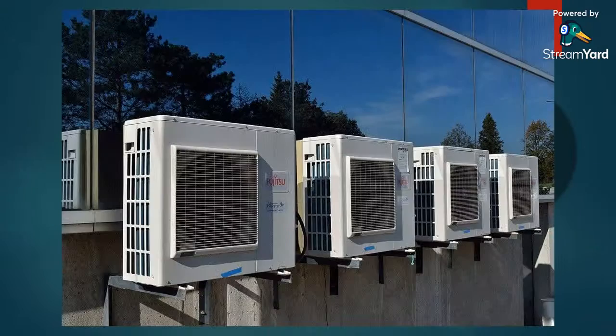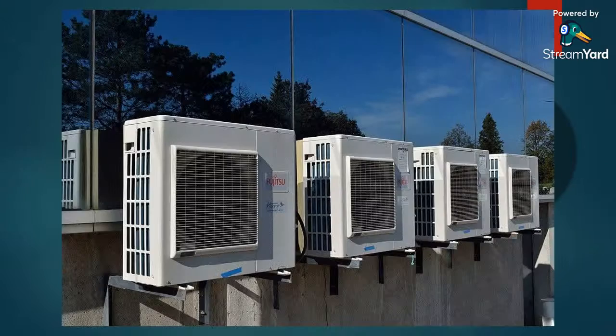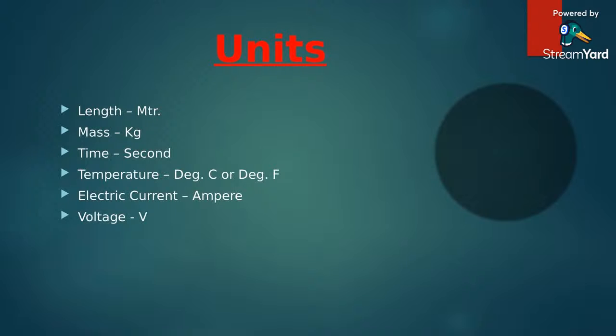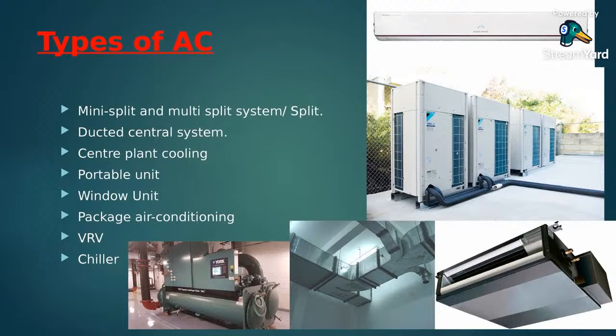We will also see all types of air conditioning: VRV, split, ductable, chiller.